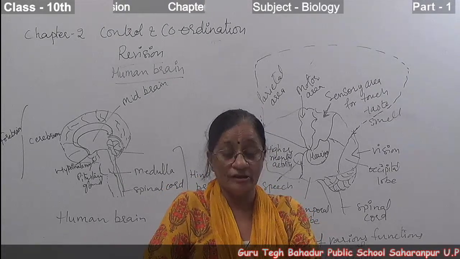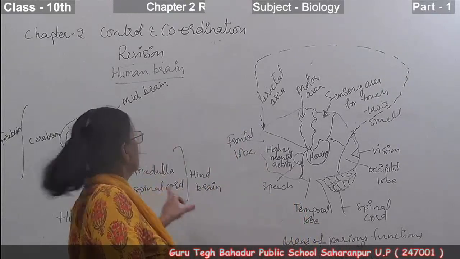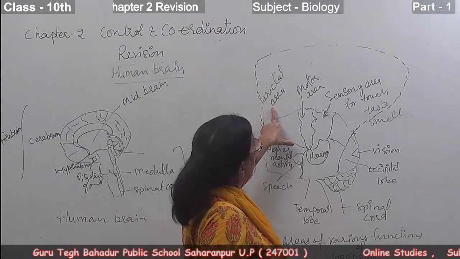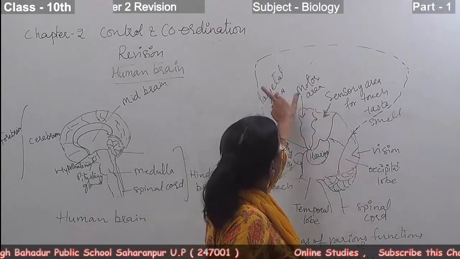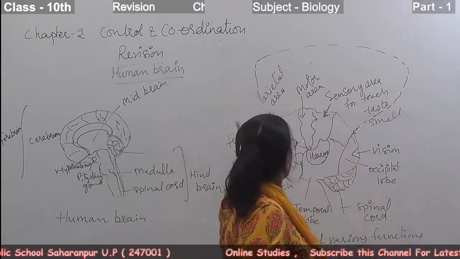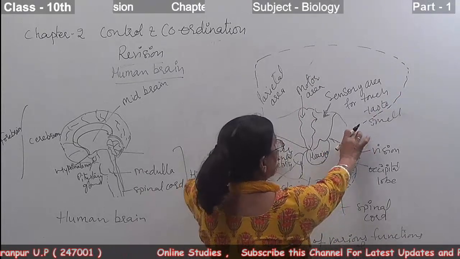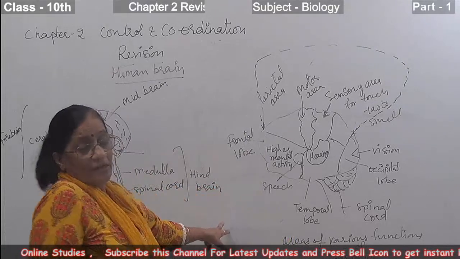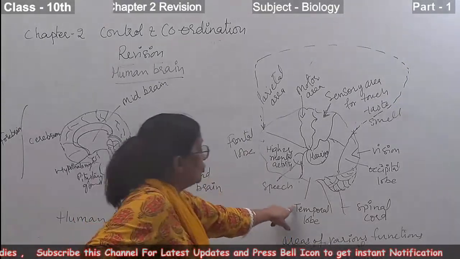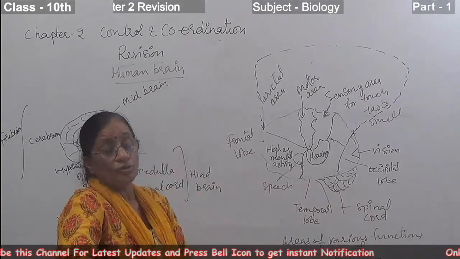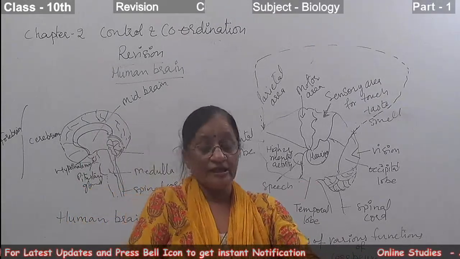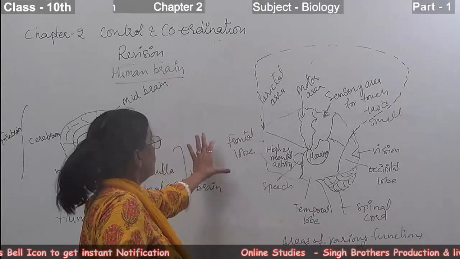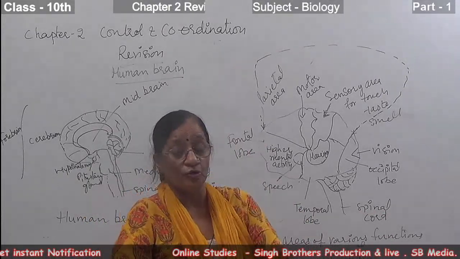These are the frontal lobe, parietal lobe, then the parietal lobe, the area between this and this. Then this is the occipital lobe, and last is the temporal lobe. So the cerebrum is divided into four parts. The first part is the frontal lobe.